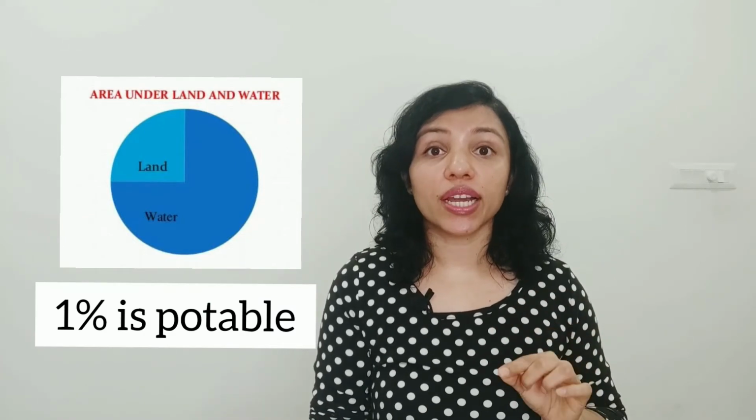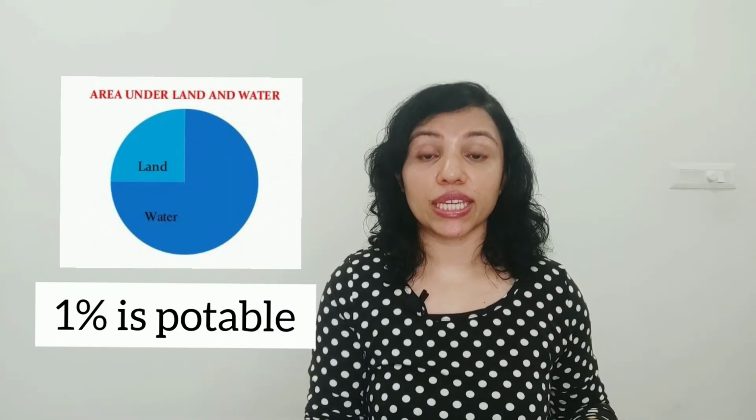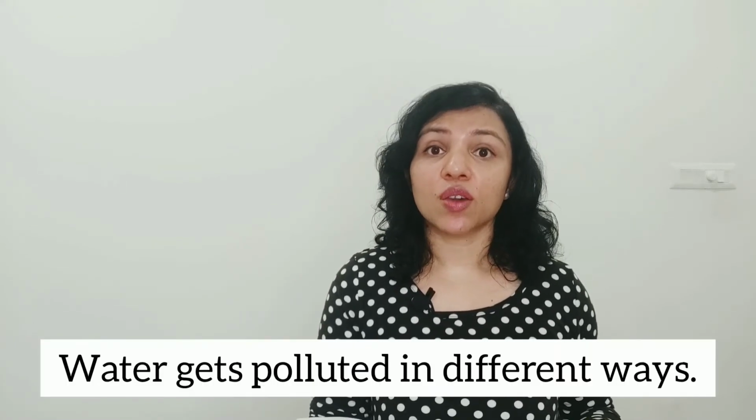Potable water is the only kind of water that is fit for drinking. And how does water get polluted? In different ways. Waste materials from houses, offices and factories sometimes get dumped into oceans and other water bodies. During festivals, we also dunk all the idols and other stuff into the water. We bathe ourselves, the cattle, we wash clothes, etc. in these water bodies. All of this will pollute the water.